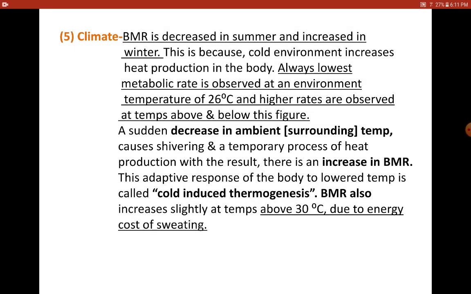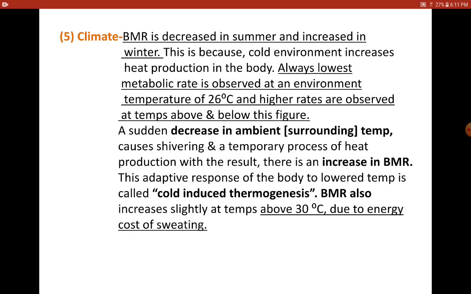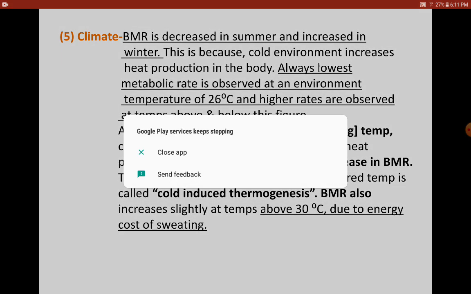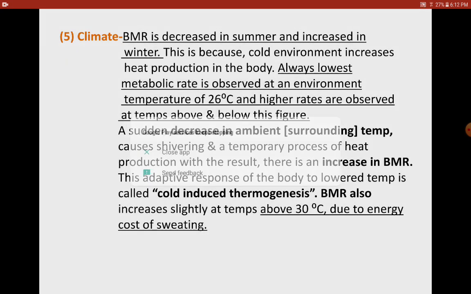So keeping the body warm, I had discussed this point. Maintenance of body temperature is also an involuntary activity, and you do require energy for maintaining the body temperature. Therefore, the nutrients are more oxidized and more energy is released. So more heat is generated. The more the heat generation, the more is the BMR.